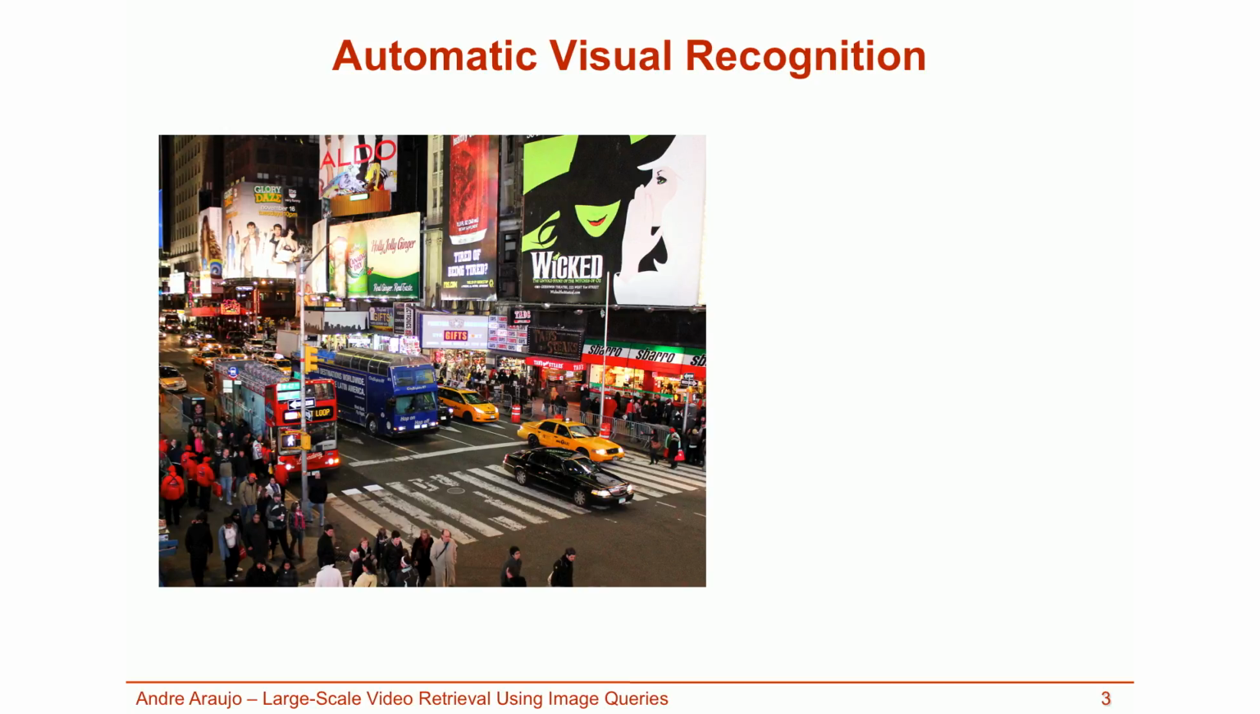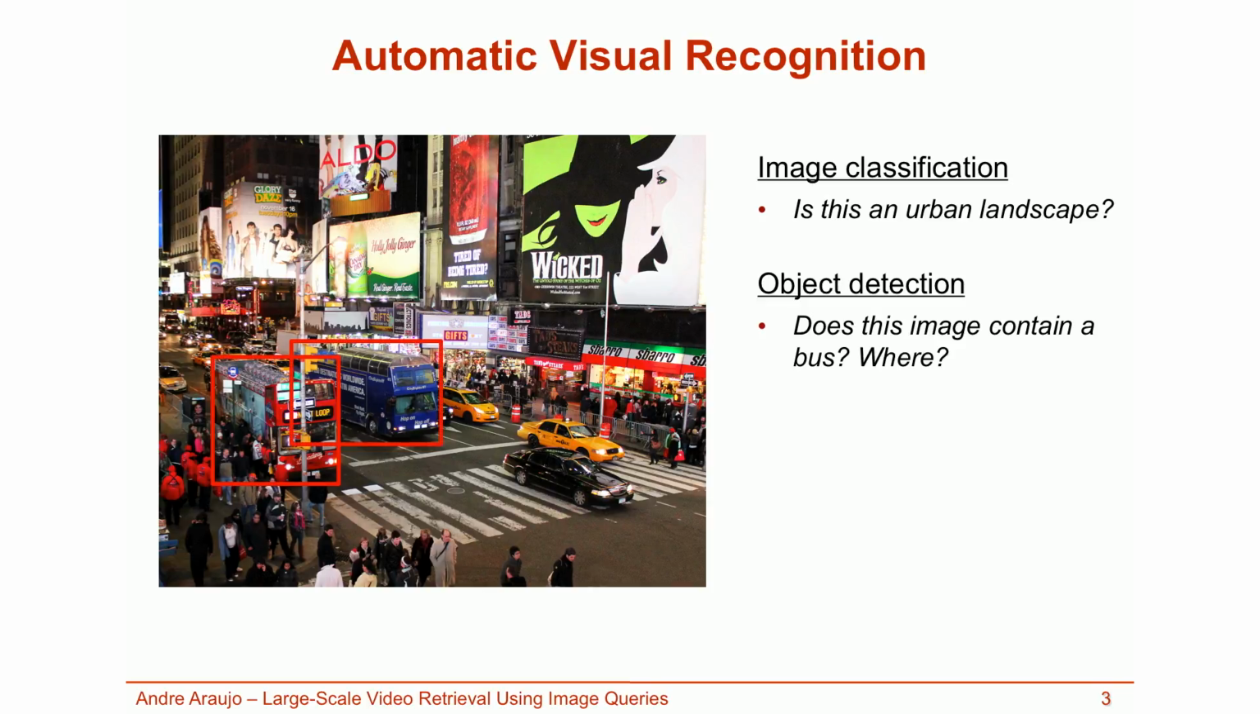To try to understand these data, researchers have explored automatic visual recognition. Considering this image of a busy scene, researchers have addressed different recognition problems. For example, in image classification, techniques were developed to answer questions such as, is this an urban landscape? In object detection, a system would try to recognize objects, for example a bus, and accurately locate them.